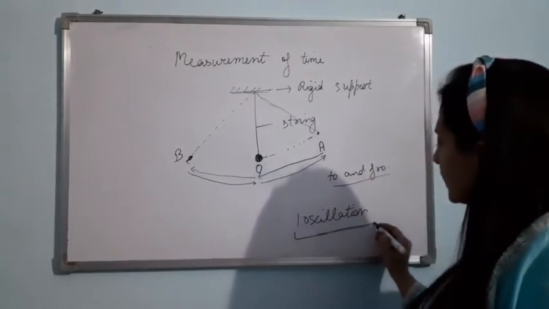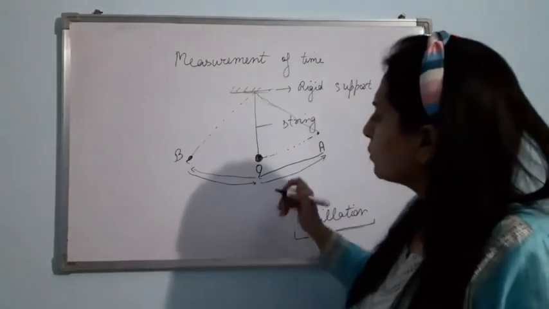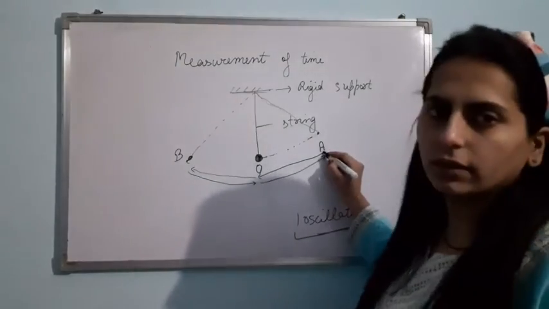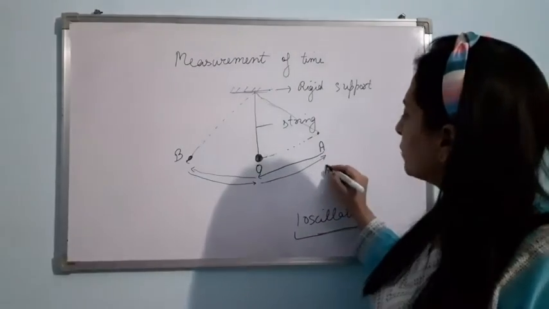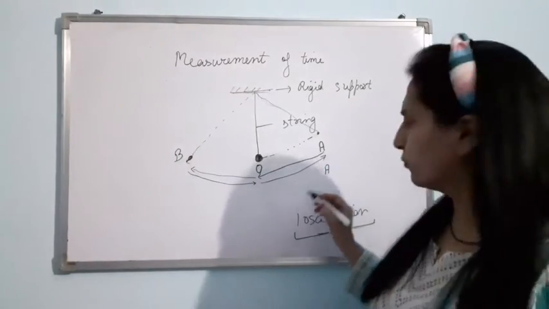Now, let us talk about what is one oscillation. Suppose from point O you have taken the pendulum to point A. Now when you release it from point A, how will the pendulum move?